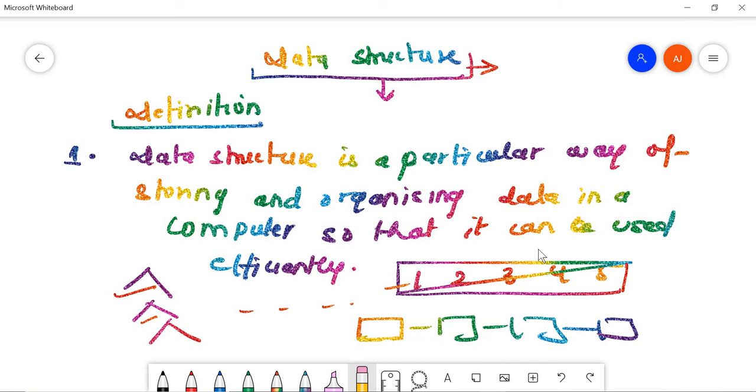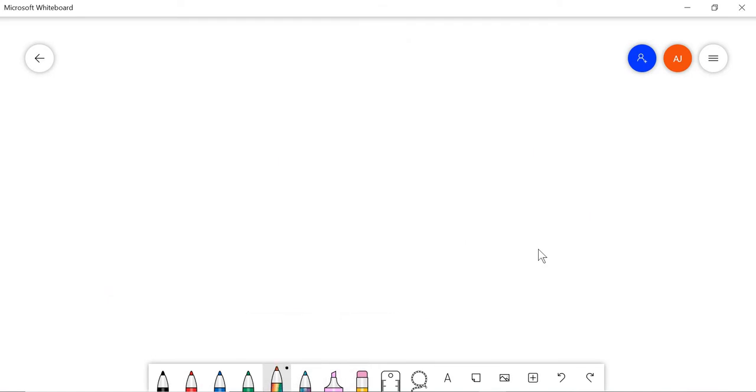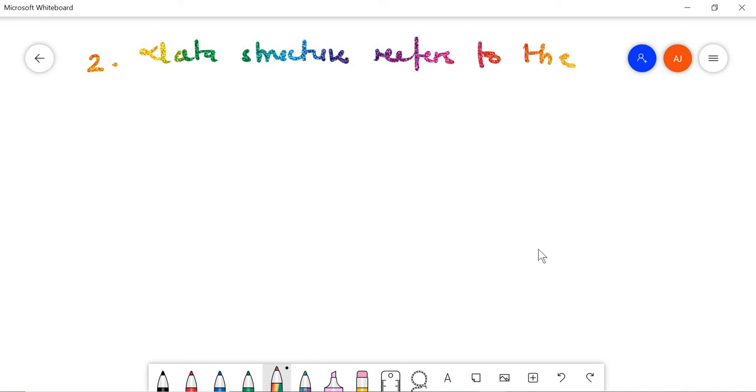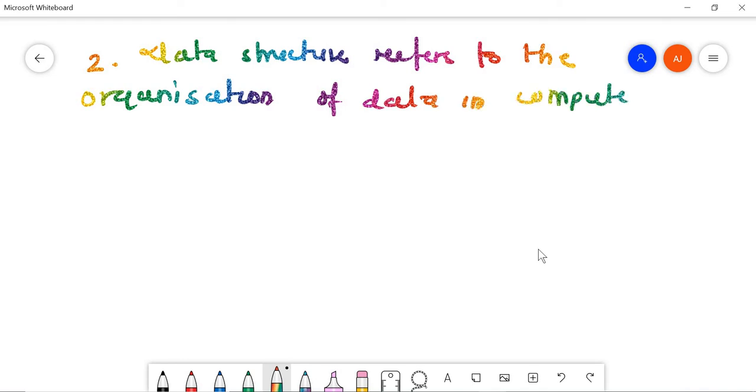Going to the next definition, I'll be writing two definitions so that it will be clear for you. Going to the second definition: data structure refers to the organization of data in computer memory. Okay, so where is this data going to be stored? In the previous definition it was in a computer; in detail, it is going to be stored in computer memory, that is, we are going to organize this data in computer memory.